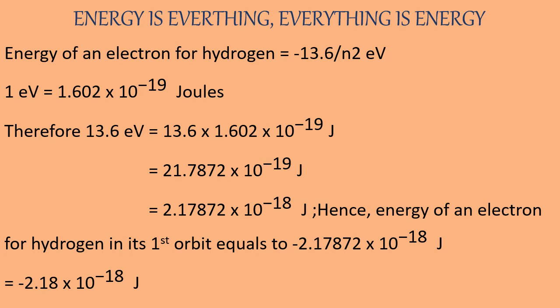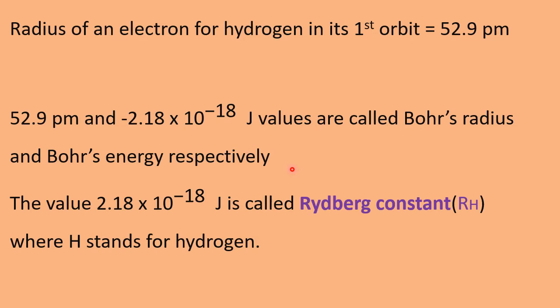In our previous discussion, we calculated the radius of an electron for hydrogen in its first orbit, where n equal to 1. It is 52.9 picometers. These two values, 52.9 picometers and minus 2.18 into 10 to the power minus 18 joules, are called Bohr's radius and Bohr's energy respectively.